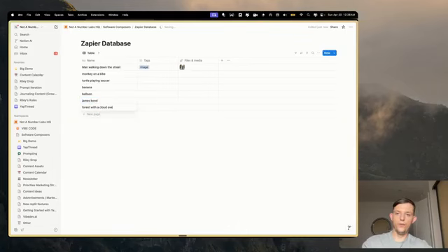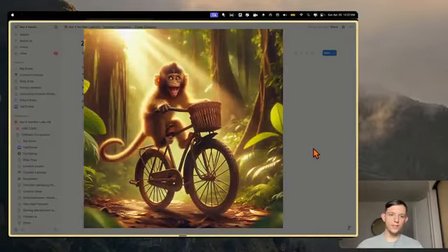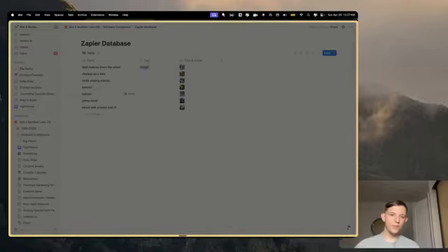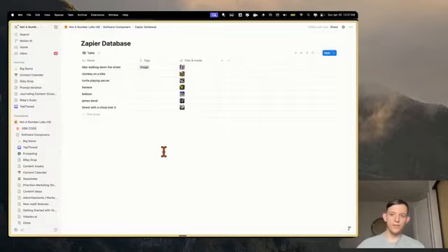cloud, over it. And you see they're coming in. I think the next two are going to come in. Oh, there's that one and this one. So all that automation did indeed work. And you can see it has this monkey. And so if we go into the balloon, we click on this one, it should be a balloon once it loads. There we go. We have the balloons and we created this automation.